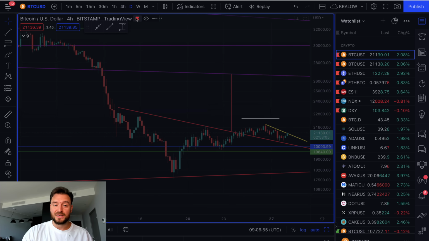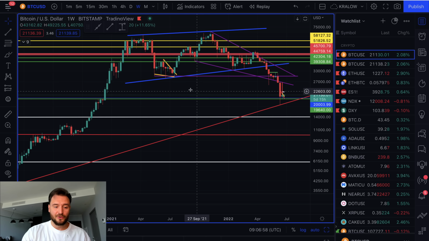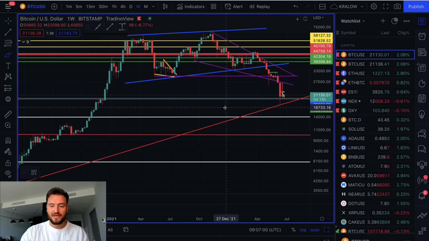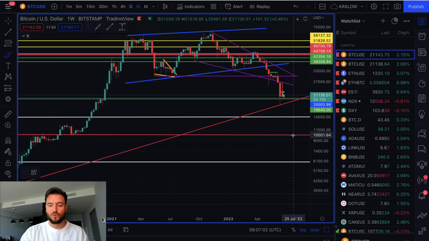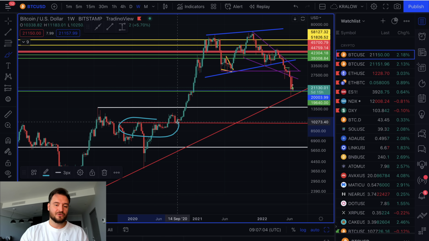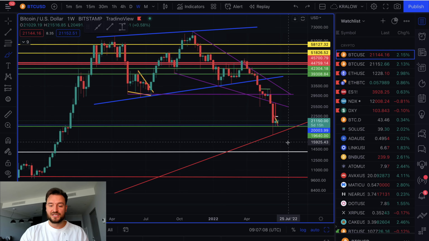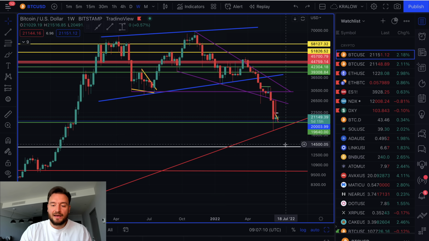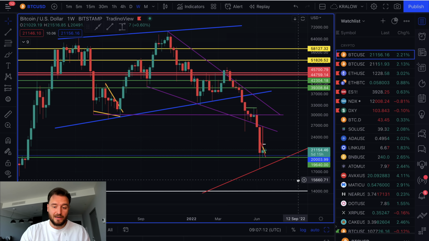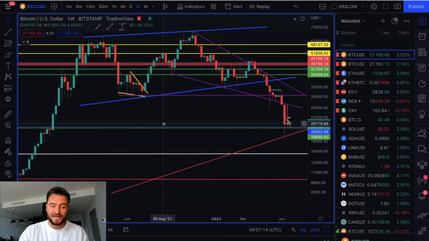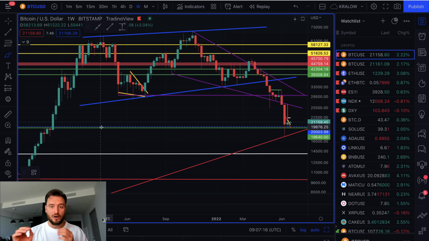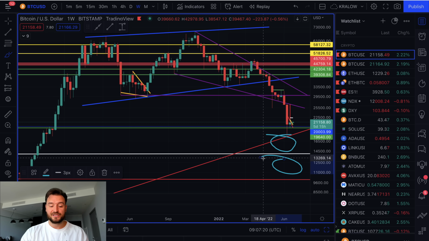That in turn means that we'll be able to reach my buy-in targets of about $14,000 or $10,000, which would be very nice key market levels from the previous cycle right here. And this is where, because I have told you this before, I bought some Ethereum and I bought some Bitcoin already at the current prices, but the biggest chunk of the money I'm going to be throwing in at these areas right here.